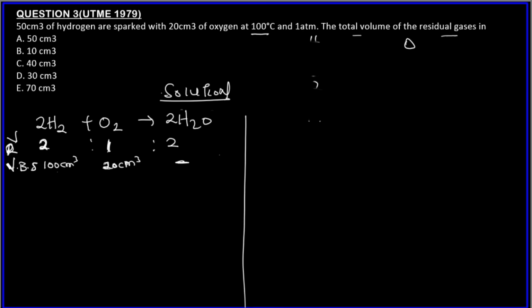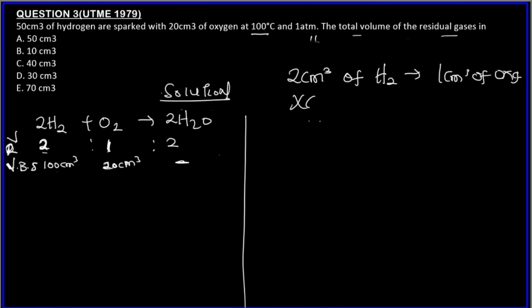The next thing to look for is what? We have already found the limiting reagent, which is 20 centimeter cube. That's oxygen. So using the limiting reagent, you first have to find the exact amount of hydrogen gas that will react with O2. How do we find this? We use the limiting reagent. We know from Gay-Lussac's law of combining volumes that 2 centimeter cube of hydrogen gas reacts with 1 centimeter cube of oxygen gas, right?